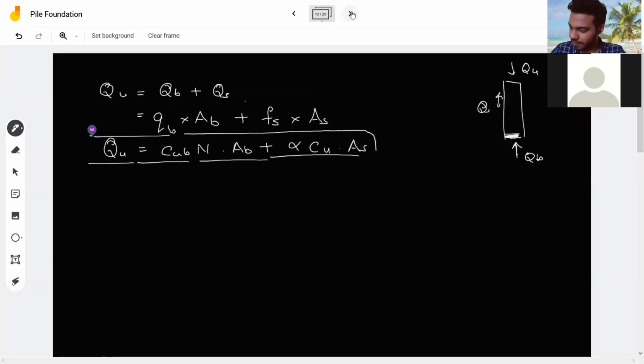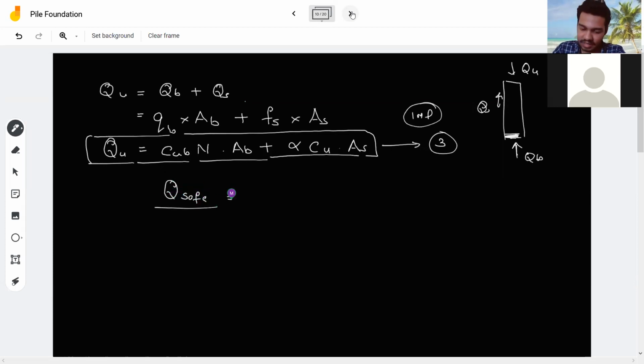This is a very important equation that you have to remember. So the ultimate load capacity of a single pile in a cohesive soil is given by this equation. If someone asks how much safe load this pile will carry, then it is given by your ultimate load divided by factor of safety, and that becomes your safe load. When we design, we allow the pile to carry only the safe load.